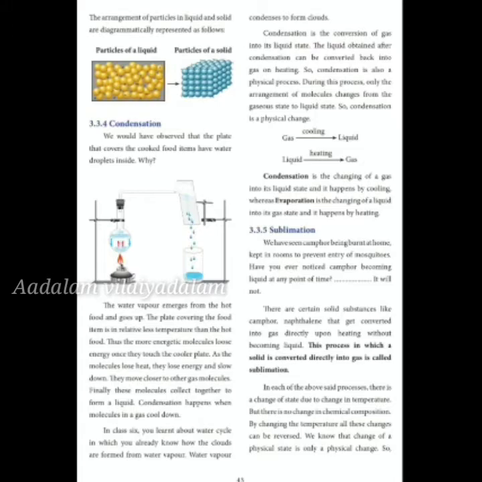In class 6, you learnt about the water cycle, in which you already know how clouds are formed from water vapor. Water vapor condenses to form clouds. Condensation is a conversion of gas into its liquid state. The liquid obtained after condensation can be converted back into gas on heating.